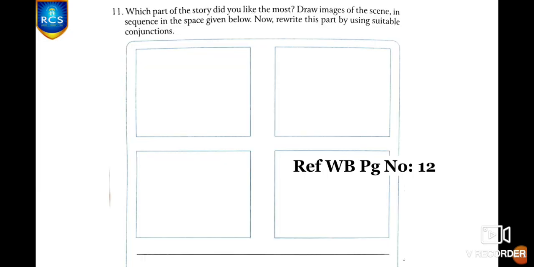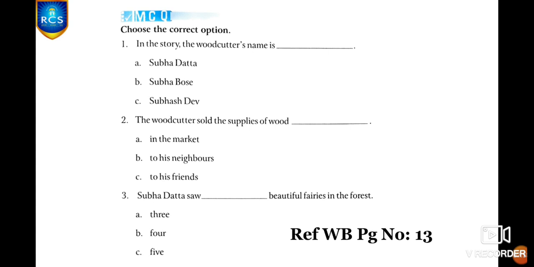And 11th question, which part of the story did you like the most? And draw images of the scene in sequence in the space given below. Now rewrite this part by using suitable conjunctions. Children, you have to select 4 different scenes in sequence, that is in order, and you have to draw in these 4 boxes, and after that you have to rewrite those scenes by using suitable conjunctions in the given space. And next you have to complete the MCQ. Read the sentences properly and you have to choose the correct option.